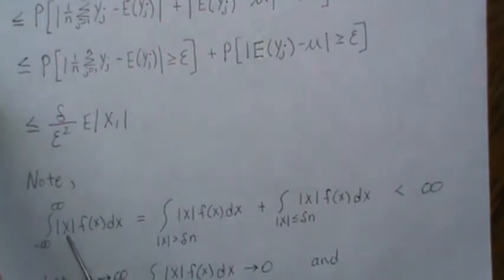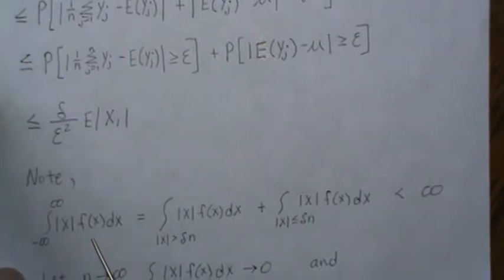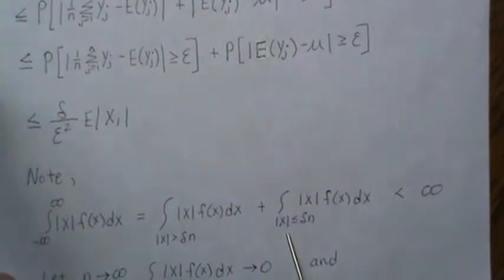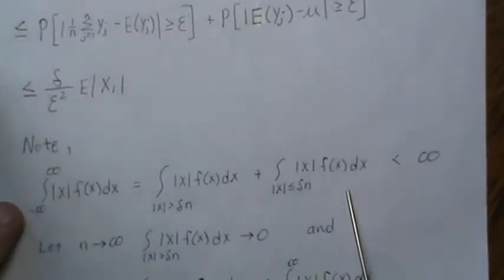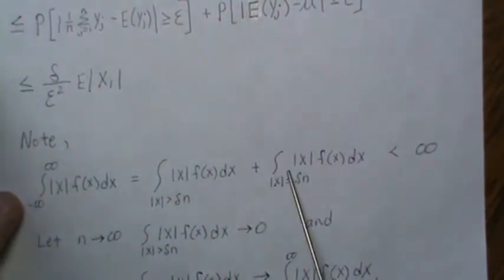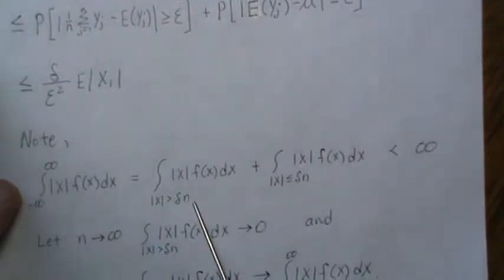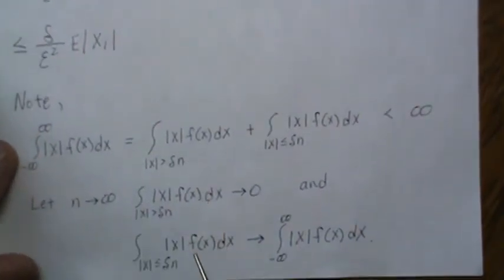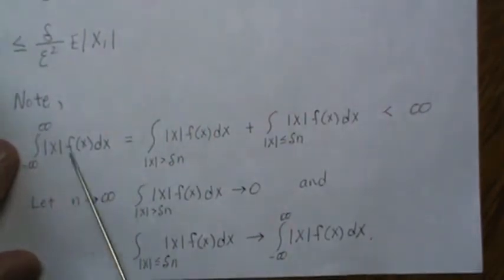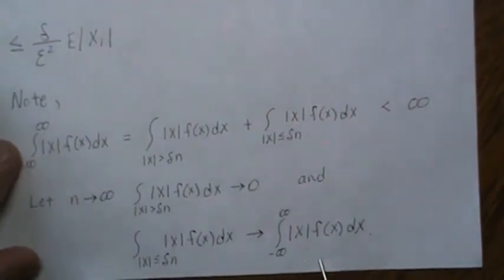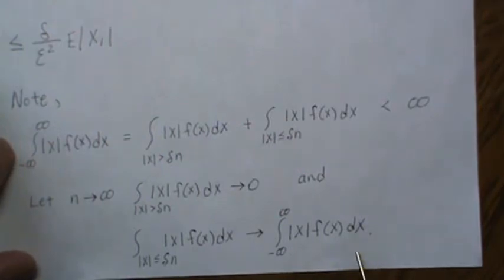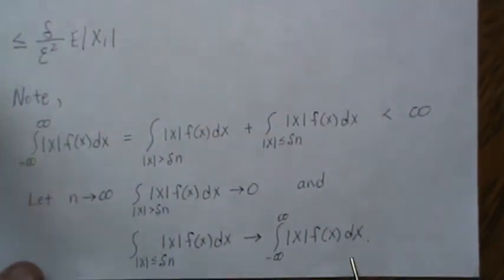By assumption, we said that this value was finite. But let's break this up into pieces: the region where the absolute value of x is greater than delta n, and the absolute value of x less than or equal to delta n. Both of these pieces are finite. And if you let n go to infinity, this piece goes to 0, and this piece goes to just the integral of the absolute value of x times f of x dx.